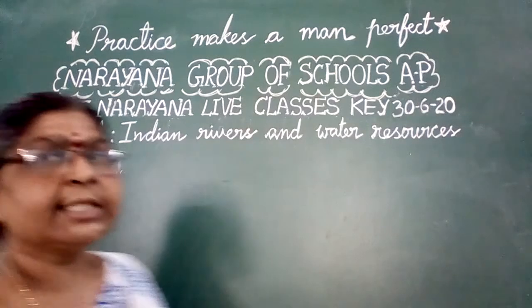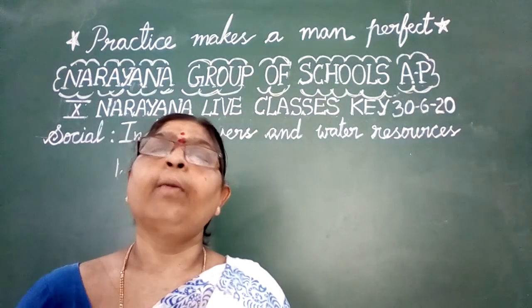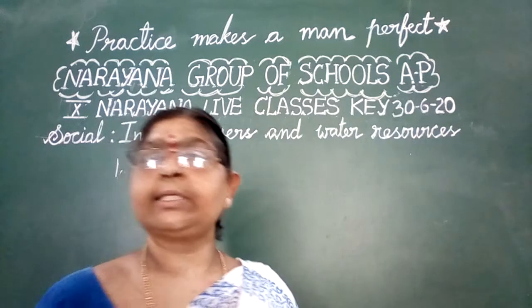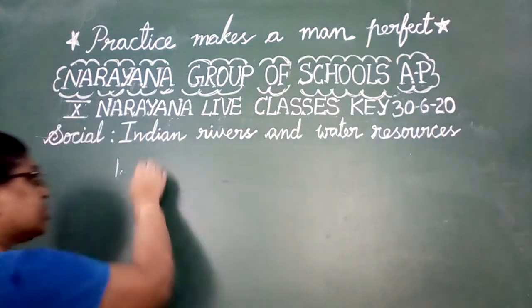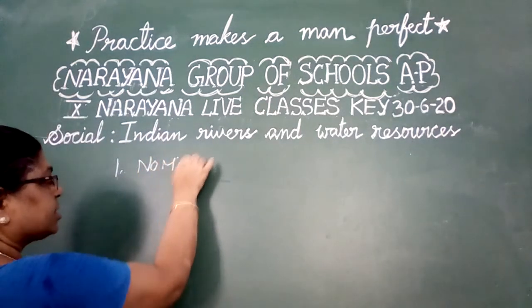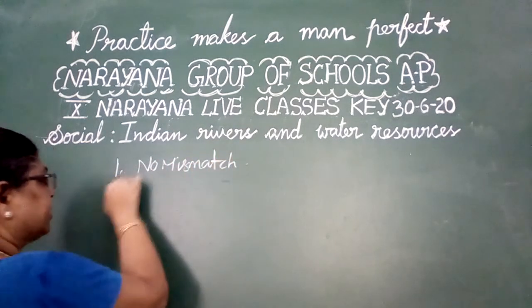That means Satopanth is called Alaknanda, and Bhagirathi is called Gangotri. So there was no mismatch. Both are correct. So what is the answer? There is no mismatch. That is the first answer.